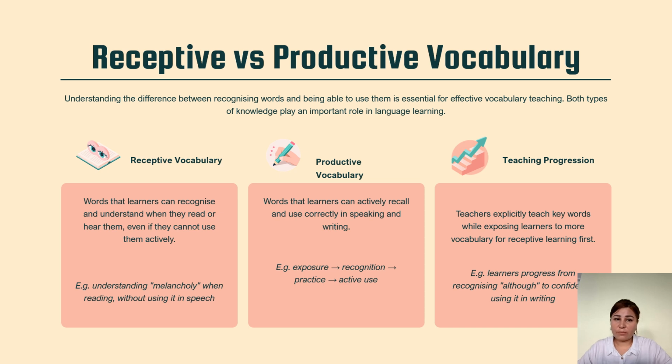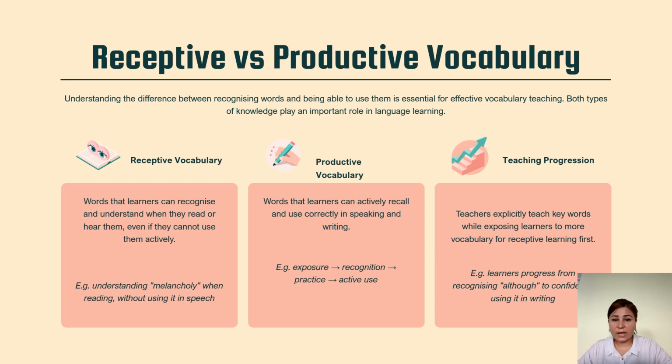Receptive and productive vocabularies. In lexis, this is also so important, because understanding the difference between recognizing words and being able to use them is essential for effective vocabulary teaching. Both types of knowledge play an important role in language teaching. Let's talk about receptive vocabulary. These are words that learners can recognize and understand when they read or hear them, even if they cannot use them effectively. For example, understanding melancholy when reading without using it in speech.